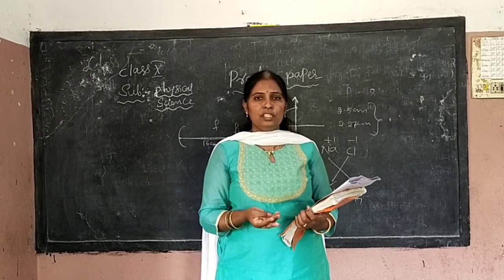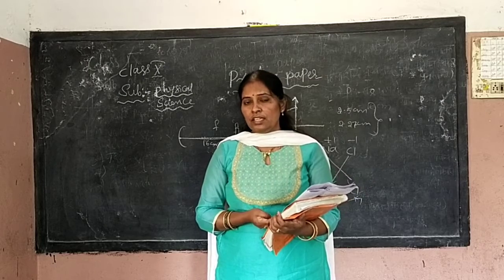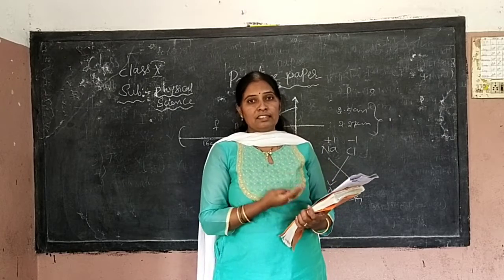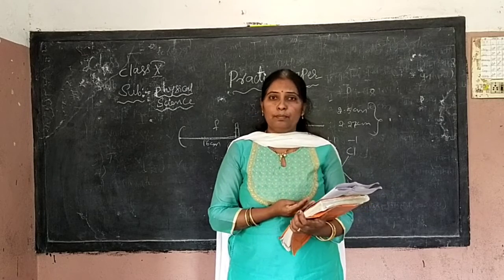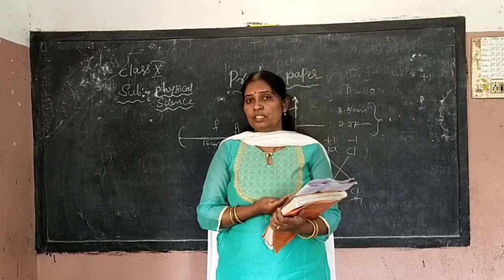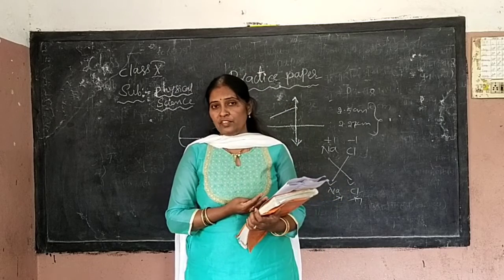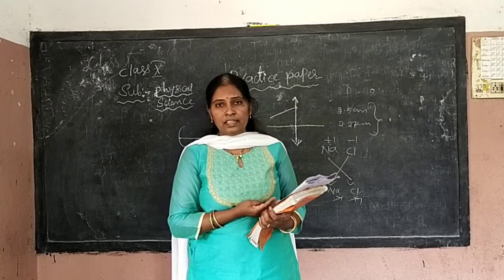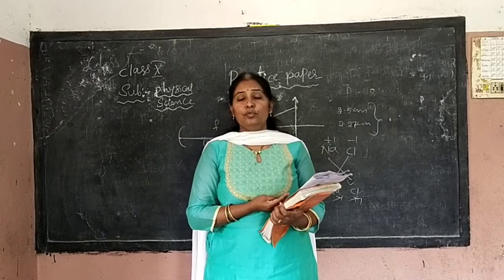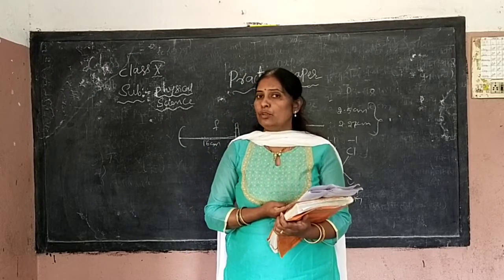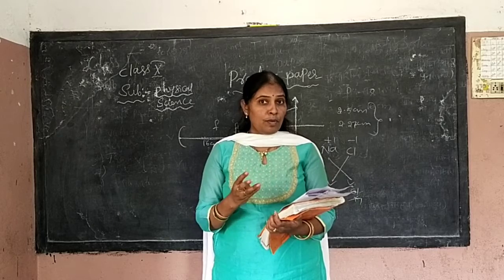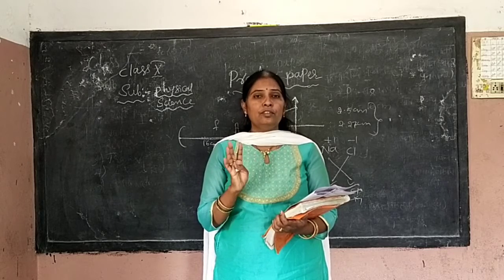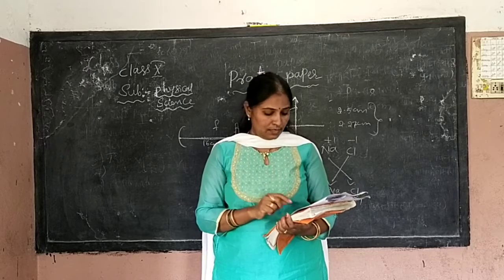Where it is used as oxidizing agent. And bleaching powder is used in textile industries to bleach the clothes, even paper industries to bleach the papers, and it is used as a reducing agent, oxidizing agent, and to kill the germs in the water we will use the bleaching powder. These are the uses of bleaching powder. For 4 marks he asked, minimum 5 to 6 uses you have to write.